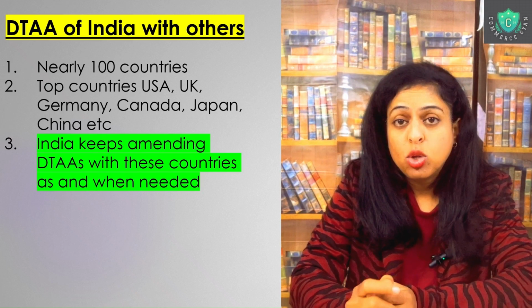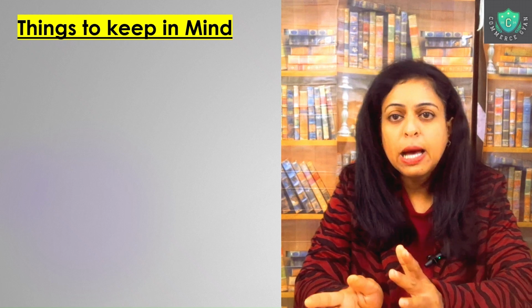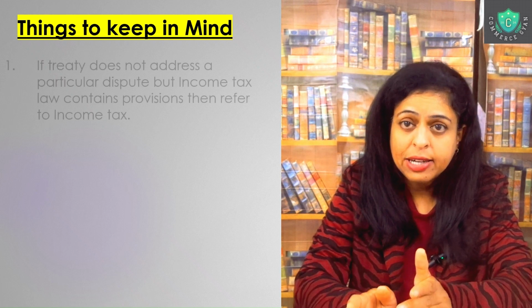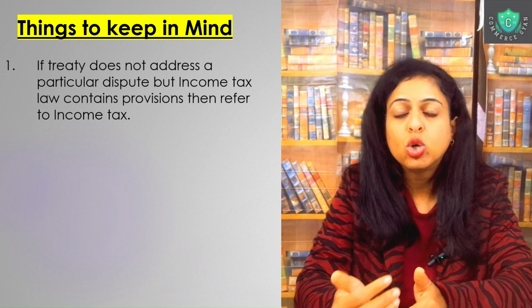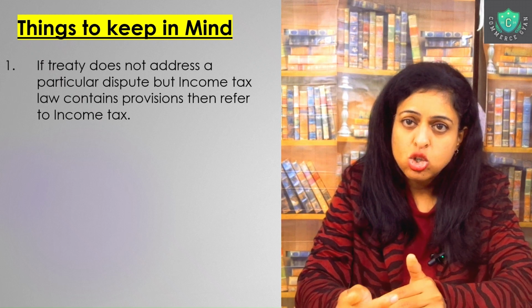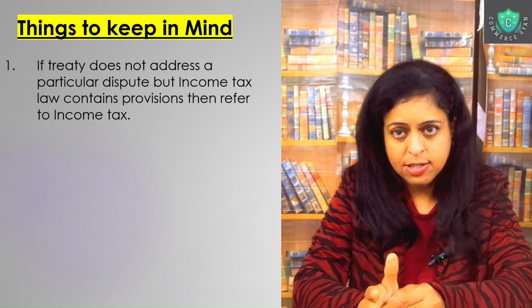Finally, we are coming to the part where we look at the things to remember when you're talking of DTA, double taxation avoidance agreements. Now, let's suppose the treaty does not speak about any particular income, but the Income Tax Act in India says this income is chargeable to tax at a particular rate. Then the Income Tax Act will naturally prevail. We will have to look at the income and the taxation on the basis of the Income Tax Act.